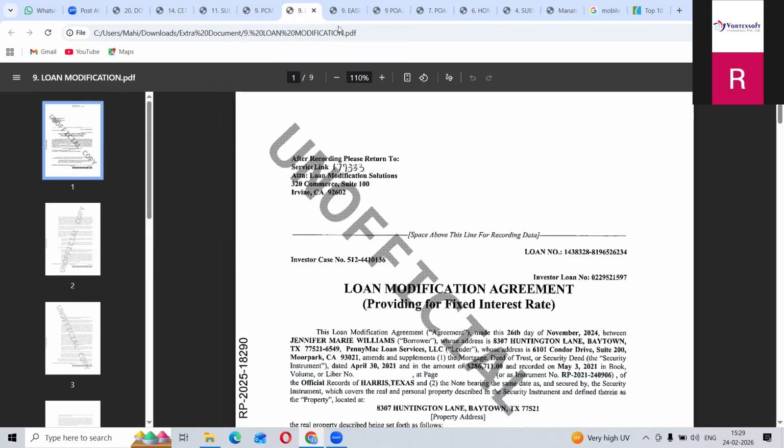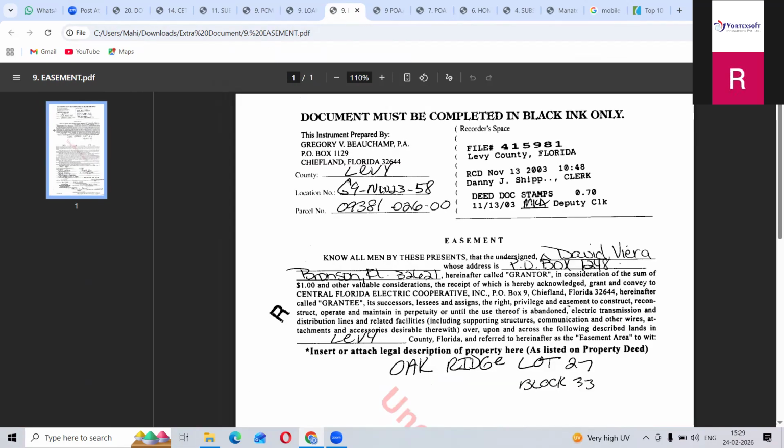Loan modification agreement, I already told that. Easement means you have to check this easement by your property details only. If the lot and block and your legal description are matching, then only you have to take it, otherwise there is no need to take this one. Keep in mind, you have to check by your legal description only. All the documents I showed you now, you have to check by legal description only.